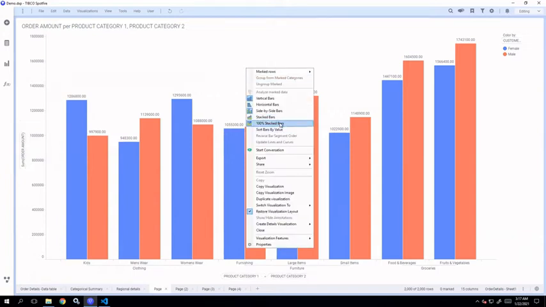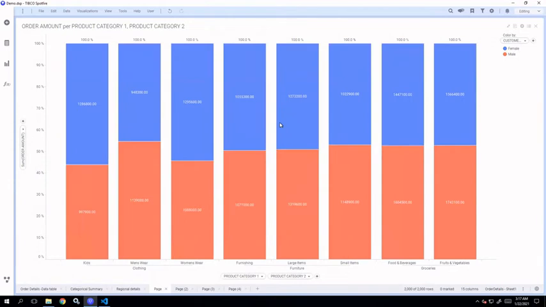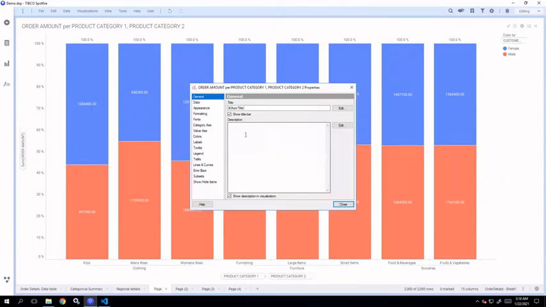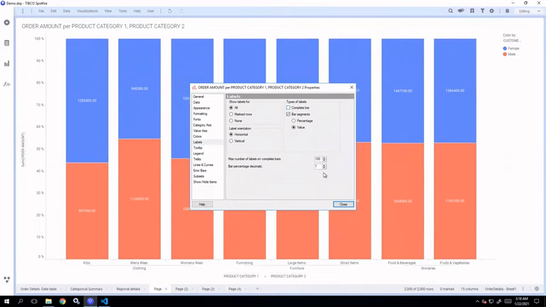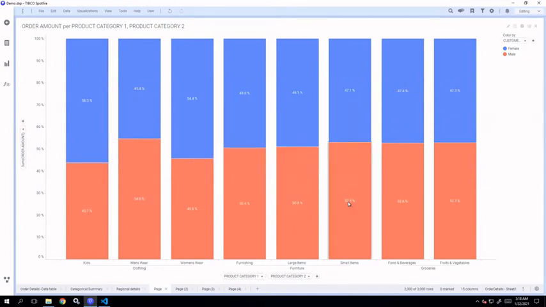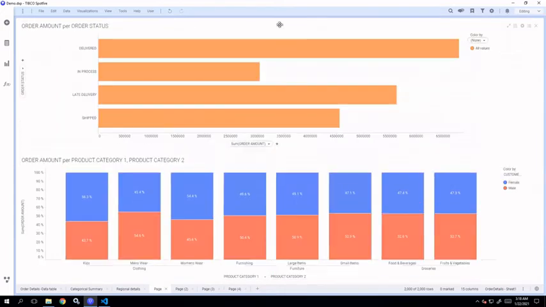And also 100% stacked bar. Let's say if we change it to 100% stacked bar. Now all the bars are going to be 100%, but the difference will be in the percentage or the value. That we have already seen. You can just go to the labels, remove the complete bar because all are in 100%, and you can display the bar segments. For male, the value is this. For the female, the value is higher, like that. So either you can display value or you can display percentage. So these are the different types of bar charts that you can create.